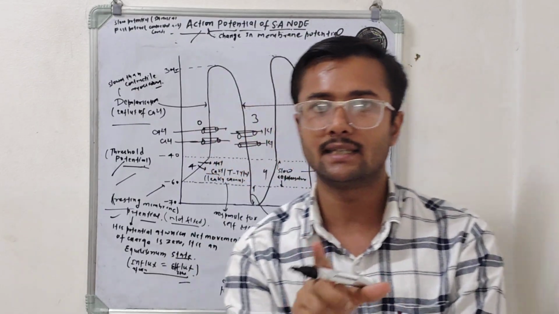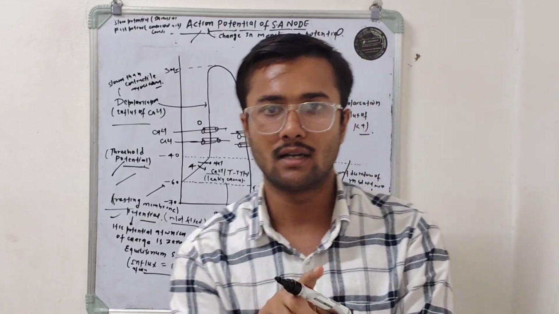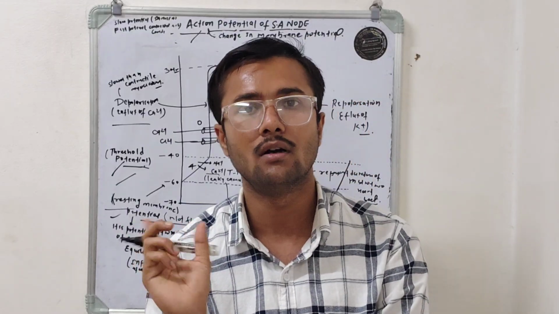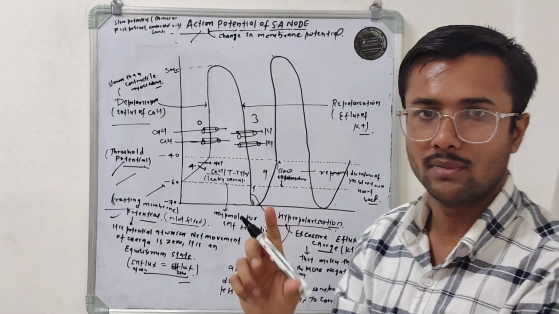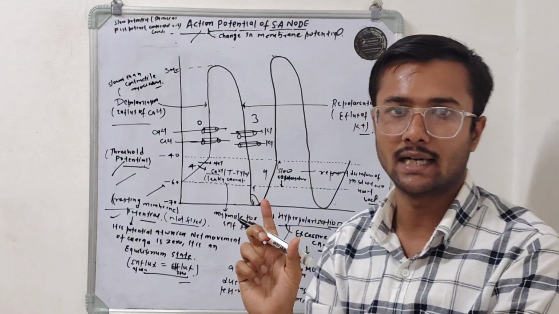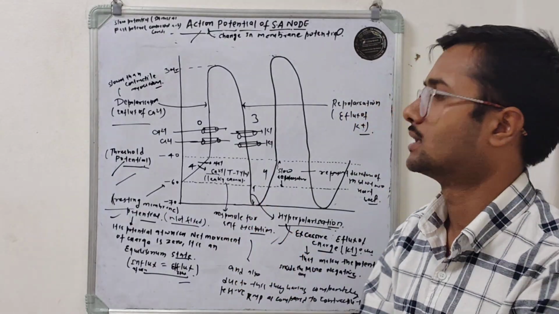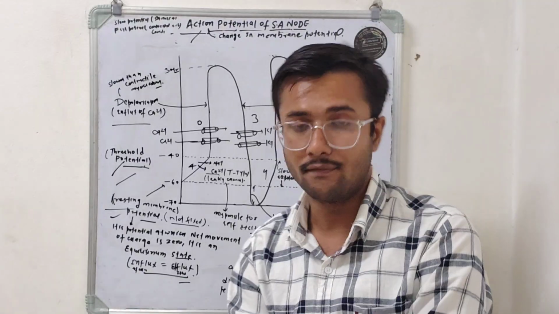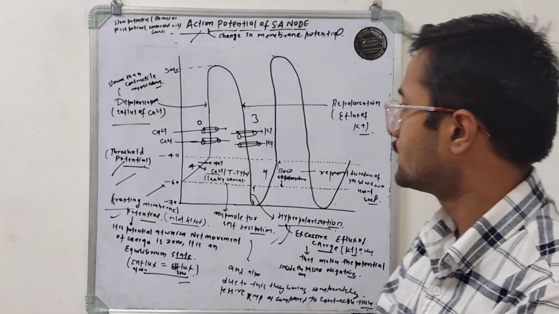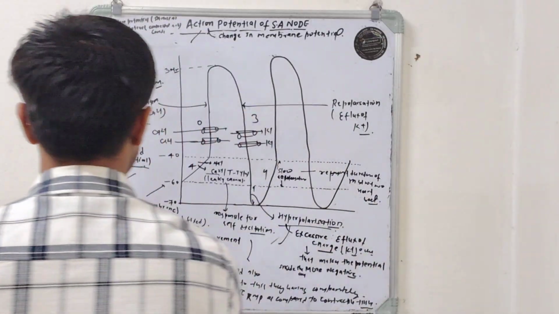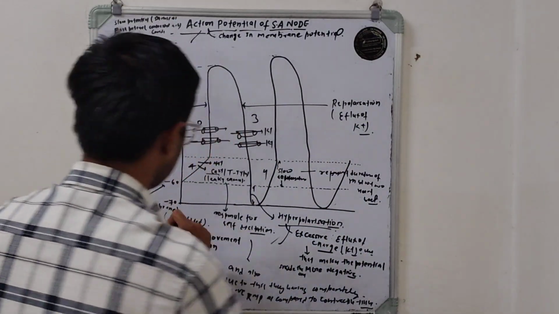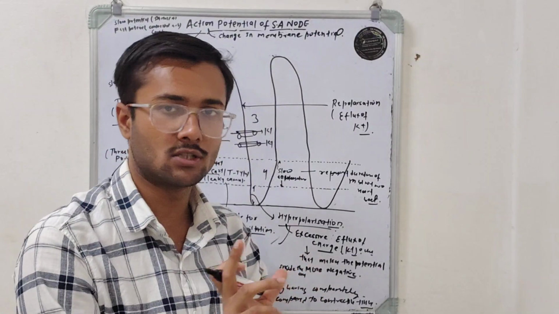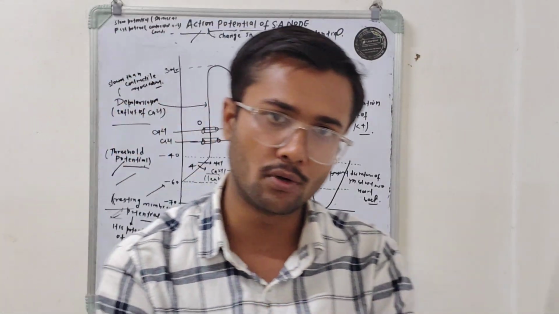Slow potential exists in the case of AV nodes and SA nodes, and the fast potential exists in the case of myocardial tissue, I mean atrium and ventricular myocardium, and the Purkinje fibers. So after the discussion of slow potential and fast potentials, we move towards the resting membrane potentials. According to the Guyton textbook, the resting membrane potential of the SA node is not fixed.